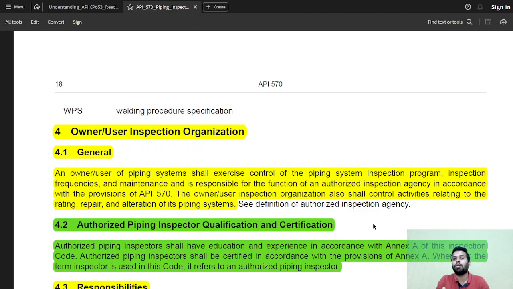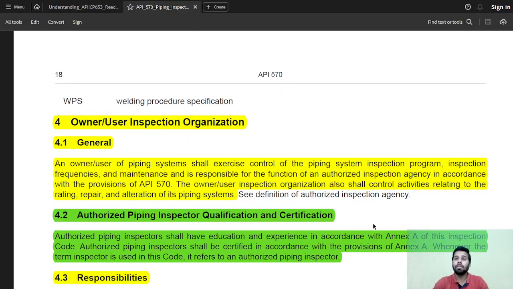Now we are going to go for Section 4. Section 4 is going to be owner and inspection organization. So generally, the owner or user is basically someone who has the piping installed at their facility. It can be the owner of that facility itself, or they can be the user of that piping system.